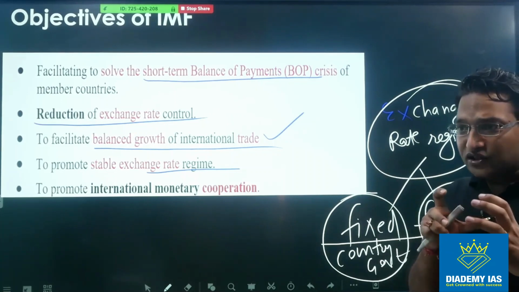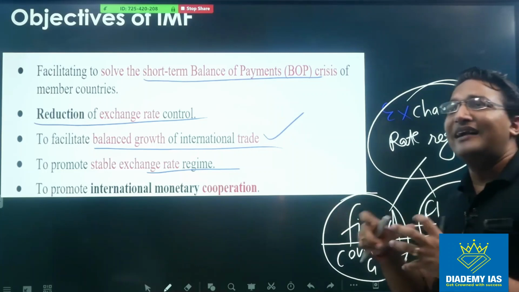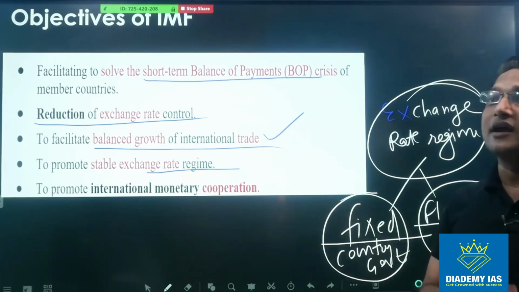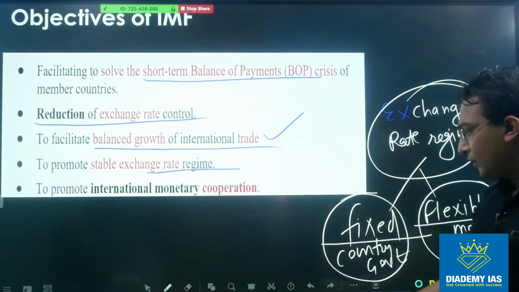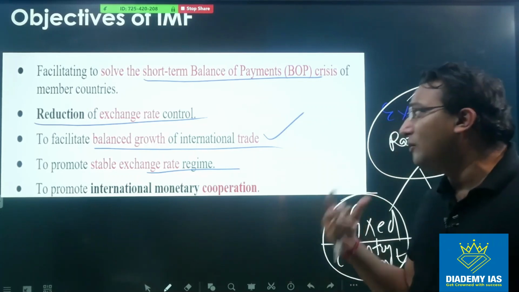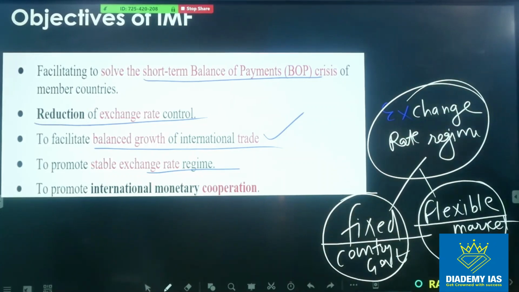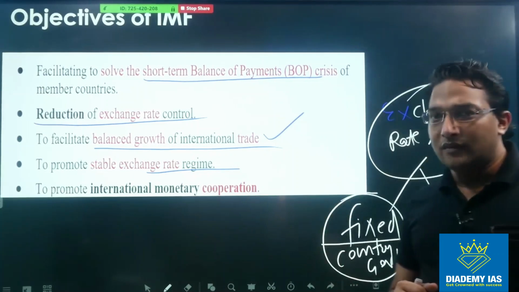So the exchange rate between the Indian rupee and other currencies should be determined by the demand and supply forces rather than by the national government. So this is the point. For more clarity, you should see that session completely, because then you will be able to understand why it is important to keep the flexible exchange rate regime.